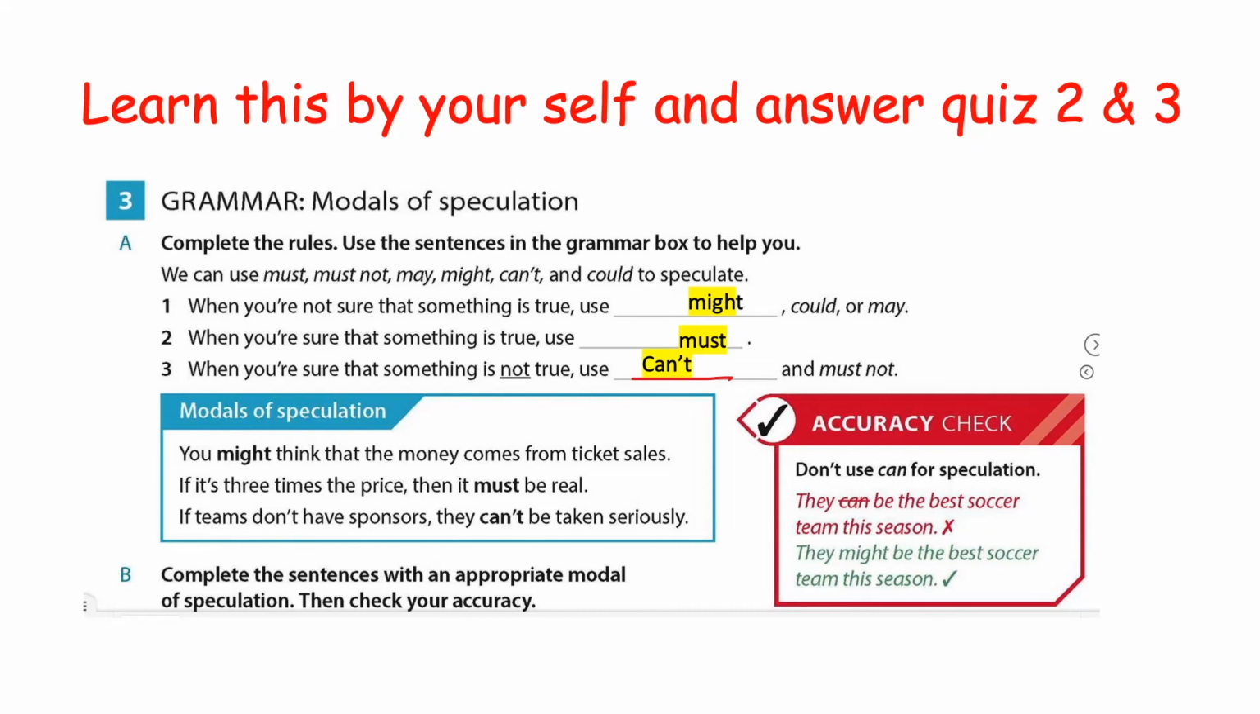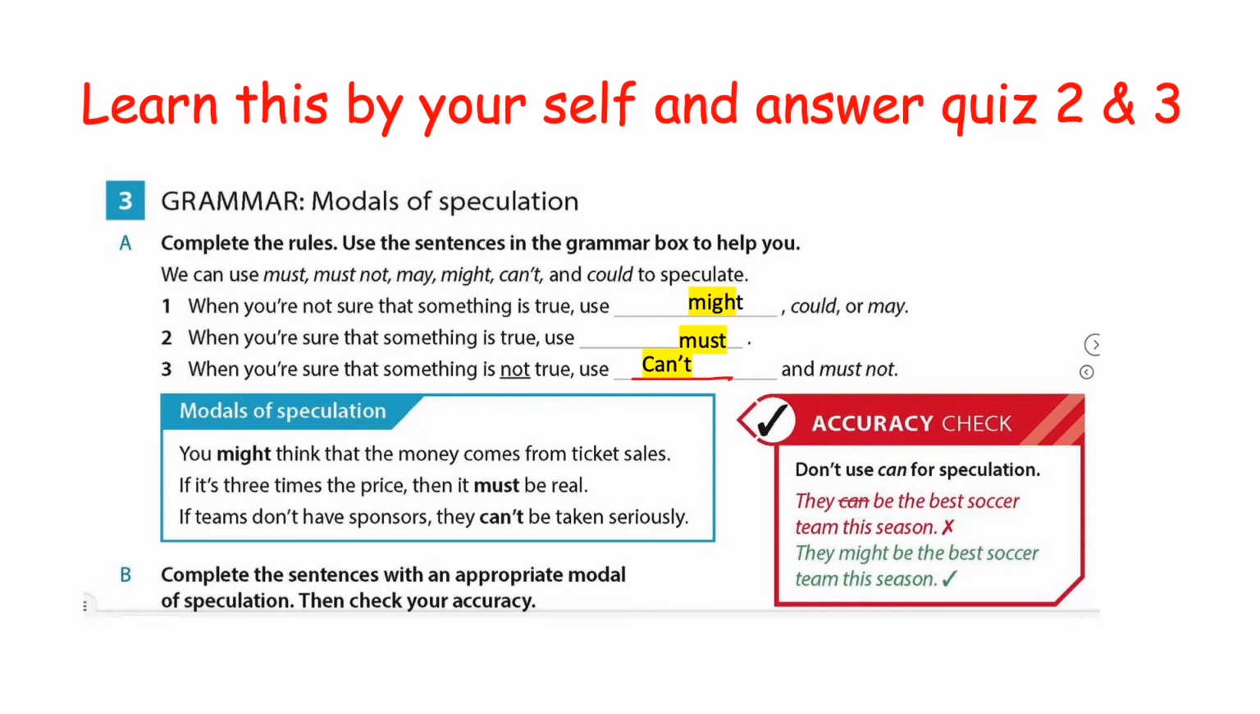When you're sure and it's not true, you can say can't, and must not. Okay, so here are the examples. Might. What is might? You're not sure that something is true. You might think that money comes from the ticket sales. Okay, it's not. It's from sponsorship and merchandising. If it is three times the price, then it must be real. Okay, that you are sure that something is true.